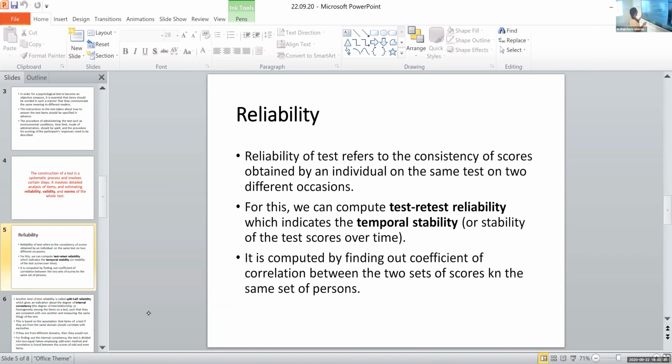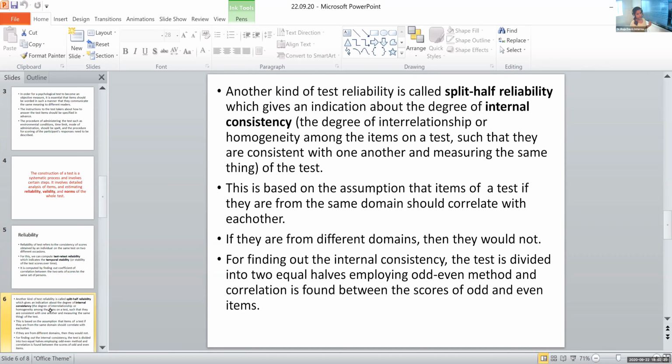Okay. Now, the first method was test-retest reliability. We also have split-half reliability. It gives an indication about the degree of internal consistency. Note those names: split-half reliability is used to indicate the degree of internal consistency. Note those bolded terms in your lecture notes. Okay, what does internal consistency mean? The degree of interrelationship or homogeneity among the items on a test, such that they are consistent with one another and measuring the same thing.